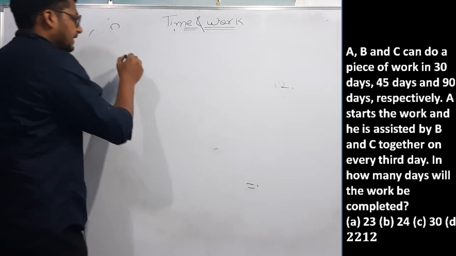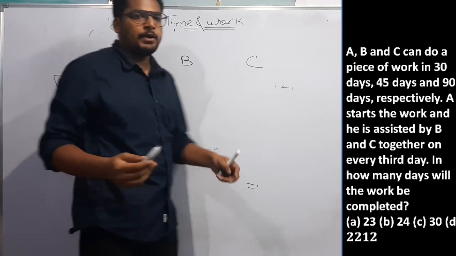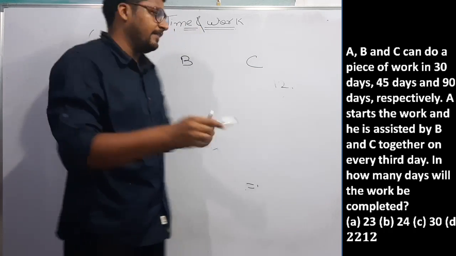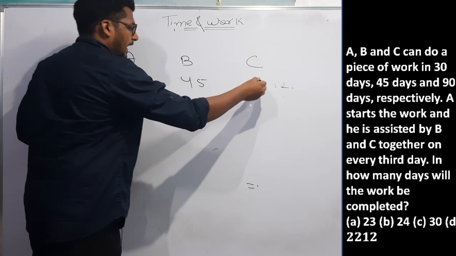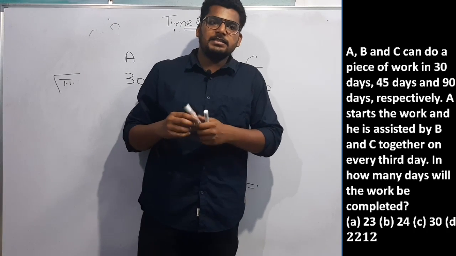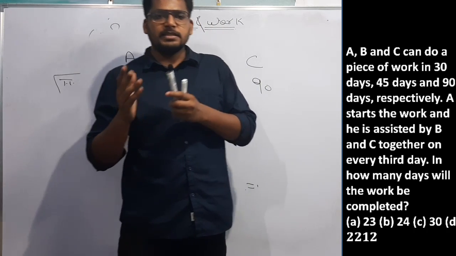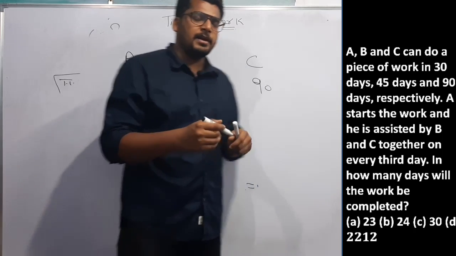A, B and C can do a work in 30, 45 and 90 days. A starts the work and is assisted by B and C on every third day. In how many days will the work be completed?